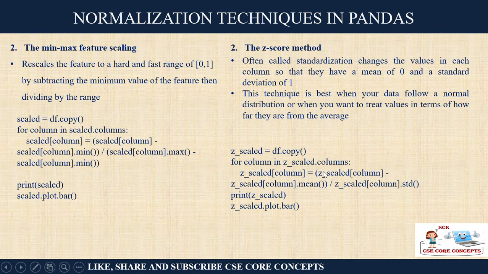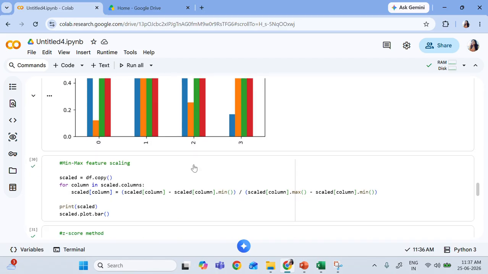Similarly, the second method is min-max feature scaling. This will rescale the feature to the range of 0 to 1. Okay, no negatives, by subtracting the minimum value of the feature and dividing by that range. So the formula says the same way we will do. We will create a copy here, and for all the column values, we will subtract the minimum value of the feature, then divide by the range. So from that column you subtract the minimum value in that column, and divide by the range. How do you find the range? Max minus min. The formula I have already mentioned over here.